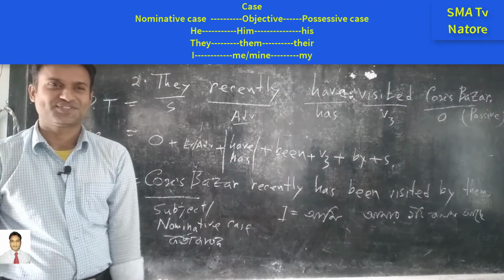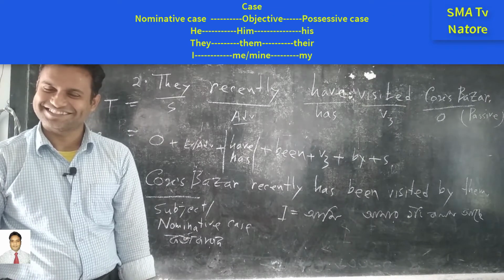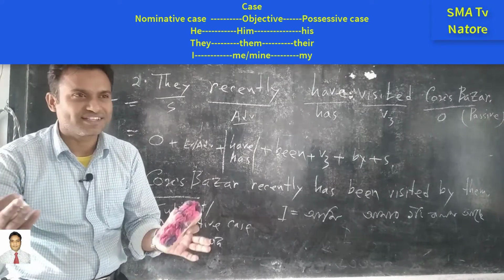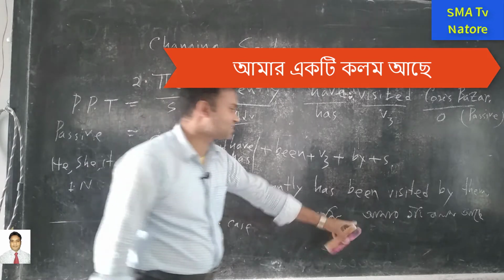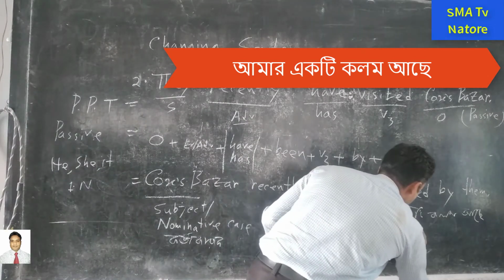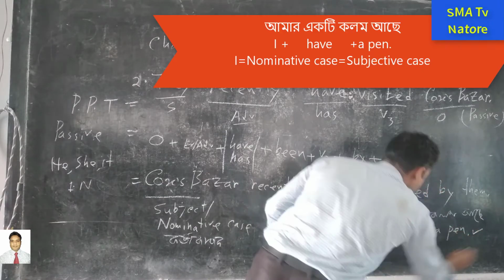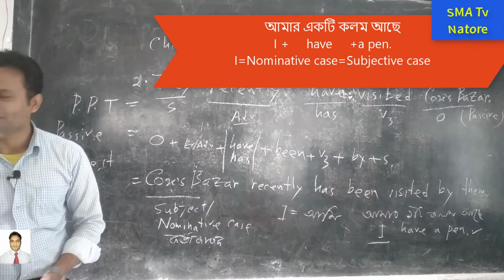What is the translation? I have a pen. But why? You are saying that "I" means this one, but you are saying that I have a pen. This is the right sentence, but what is the meaning of this "I"? You are right, but why?